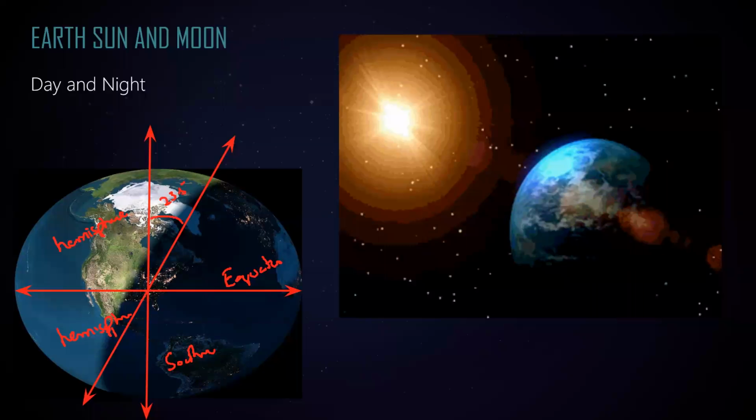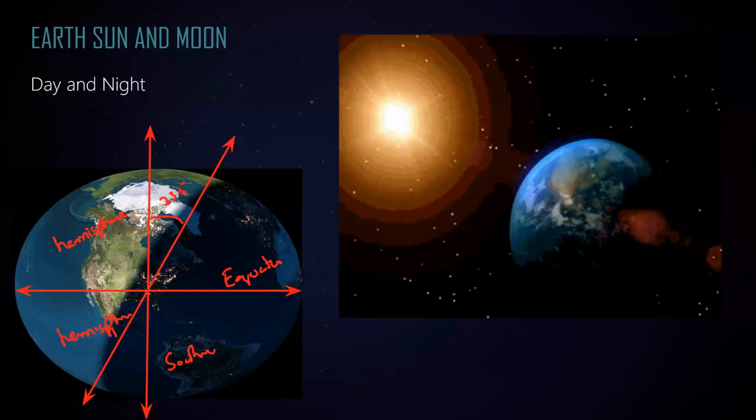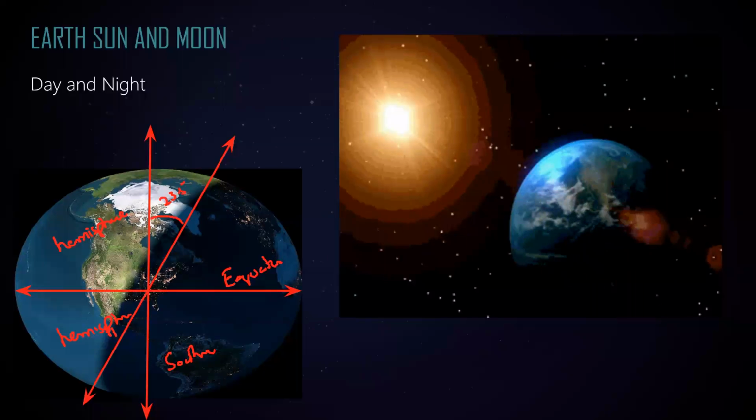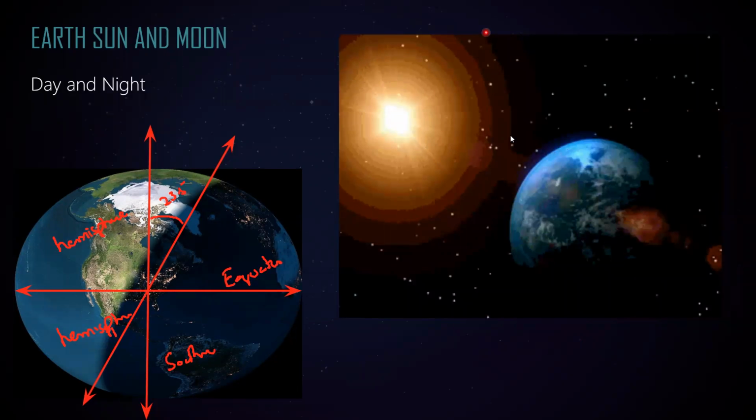So as the earth spins on its own axis, the parts which experience the sunlight will experience the day, and the parts where the sunlight does not reach will experience the night.